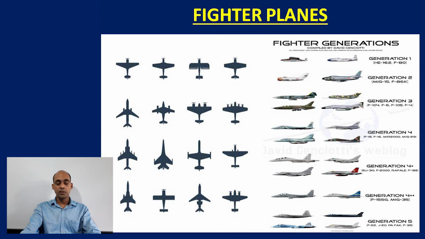Why is it so? Because these aircraft are equipped with 2 engines and a double rudder, both aircraft. They have the capability to carry a large number of bombs and missiles. That's why these aircraft are larger in shape. We can distinguish very well that this aircraft belongs to Sukhoi and MiG-29.